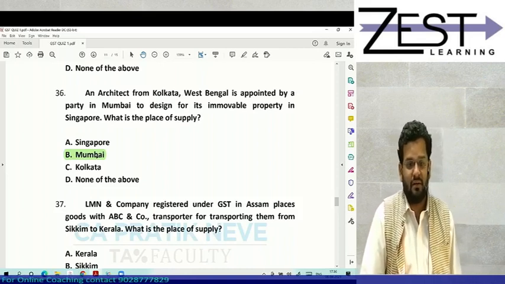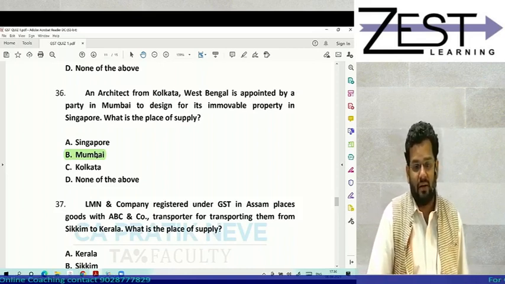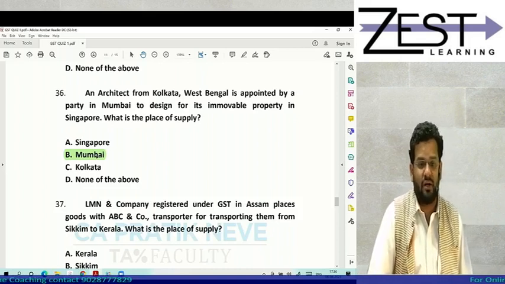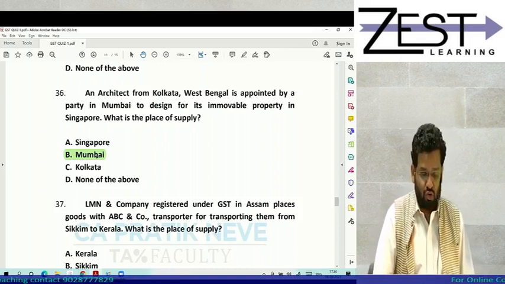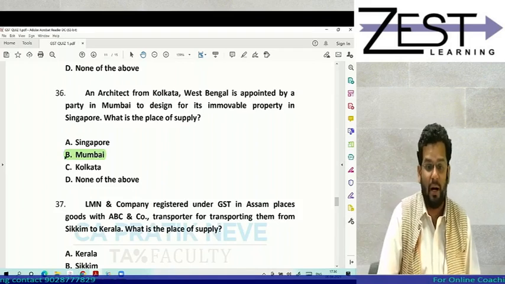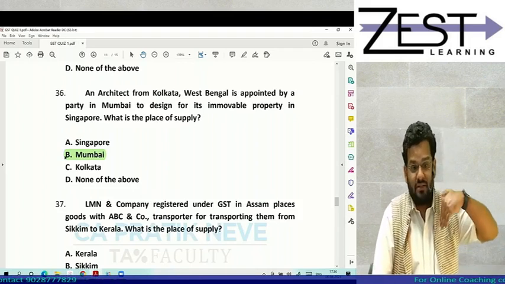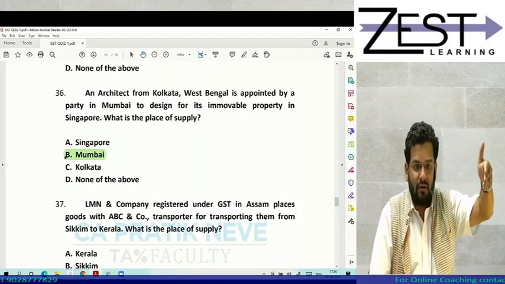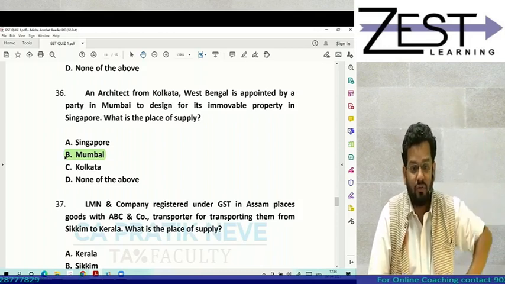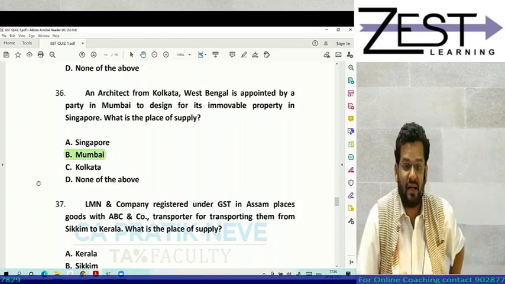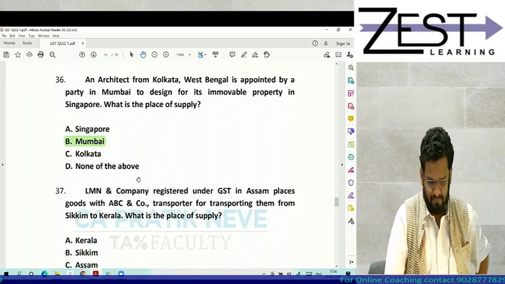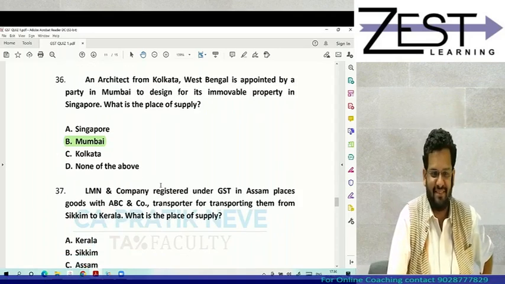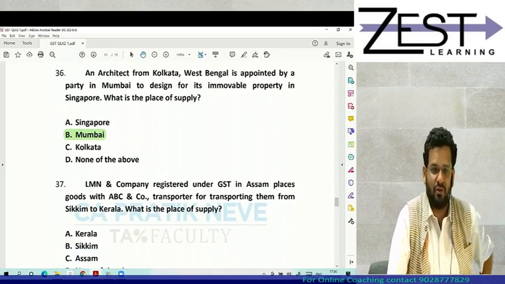Immovable property: place of supply is location where property is located or intended to be located. So usually it should have been Singapore. But if the property is located outside India, then place of supply is location of recipient. Hence the answer is Mumbai. Is it clear with all of you?